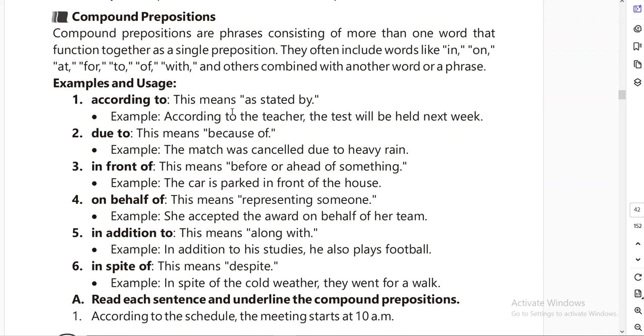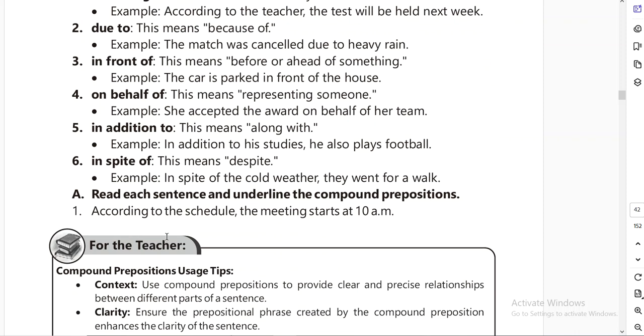Compound preposition means when there is usage of two or more prepositions combined together. Compound prepositions are phrases consisting of more than one word that function together as a single preposition. They often include words like in, on, at, for, to, of, with another word or phrase, like according to, which means as stated by, due to, because of, in front of, on behalf of, in addition to, in spite of. Then read each sentence and underline the compound prepositions.